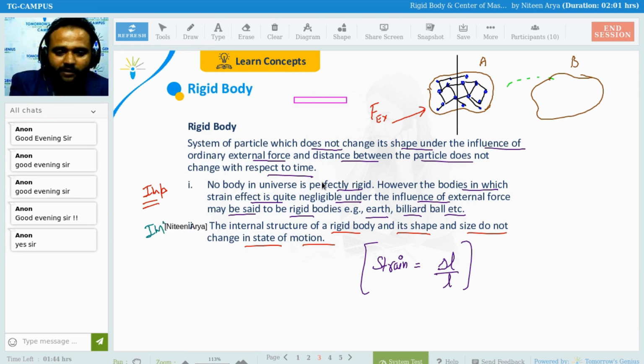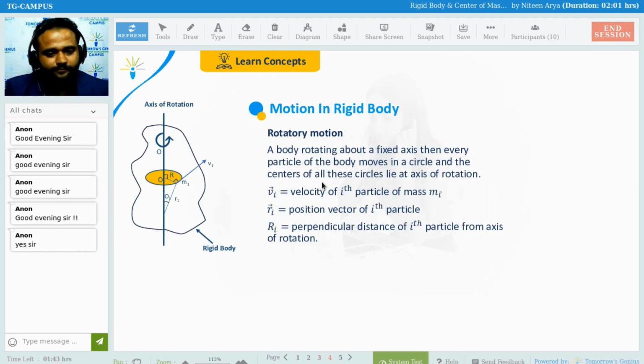Whenever you apply a force on a rigid body, it is not going to change its shape or its size while it is in the state of motion. In the state of motion, it is either pure rotation, or a combination of translation plus rotation, which is rolling motion. Clear? Now the next thing we are going to see is how it is affected when we apply the force. So we are going to learn a little bit about rotation.